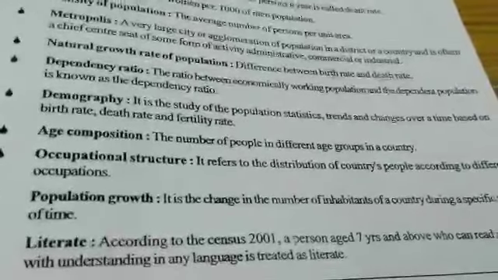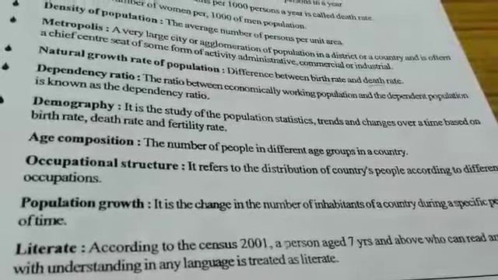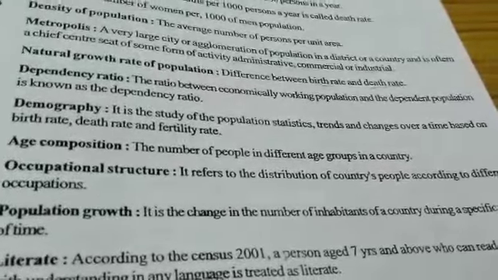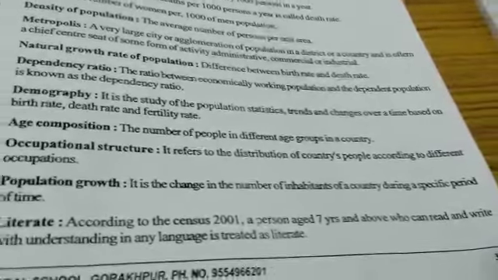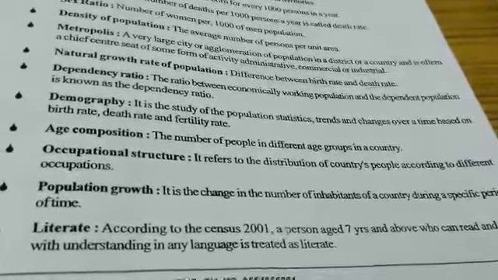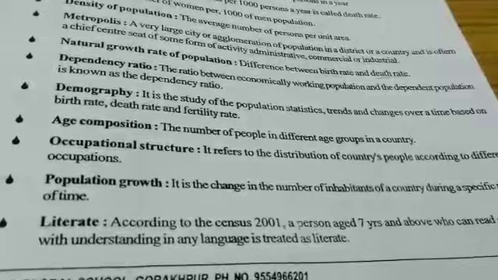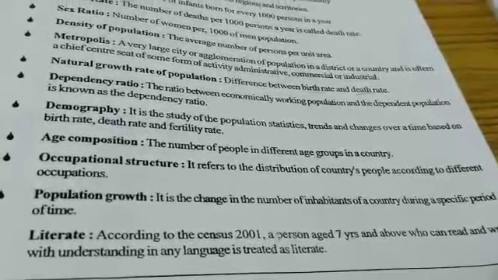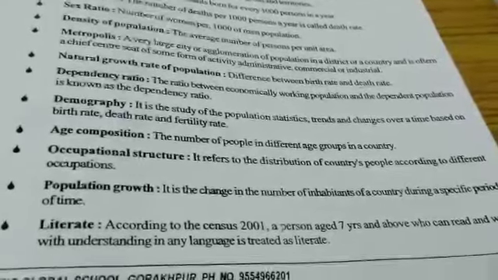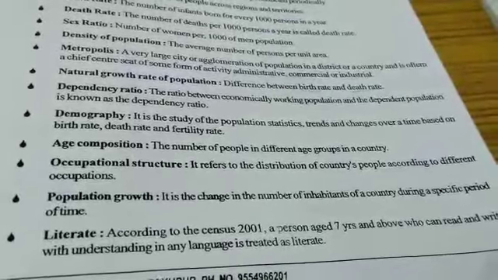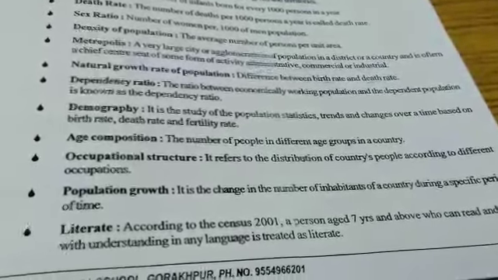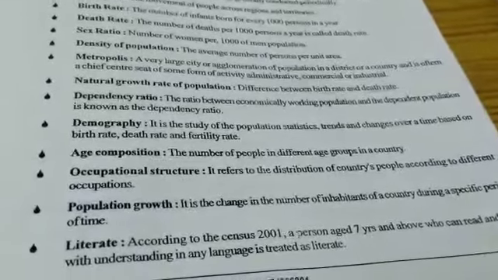Now, population growth. It is a change in the number of inhabitants of a country during a specific period of time. In this corona period, during this pandemic, many people are moving from one place to another. They are going back to their country.